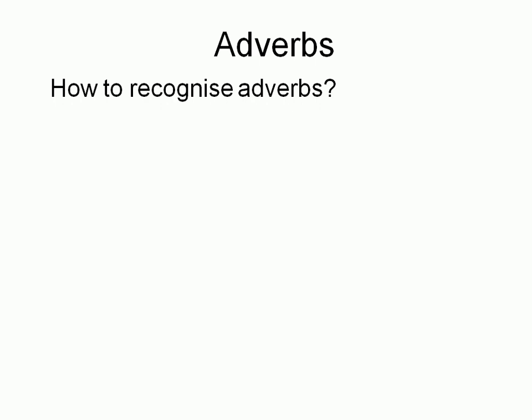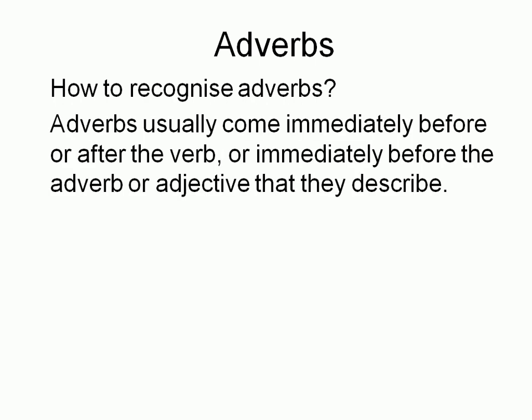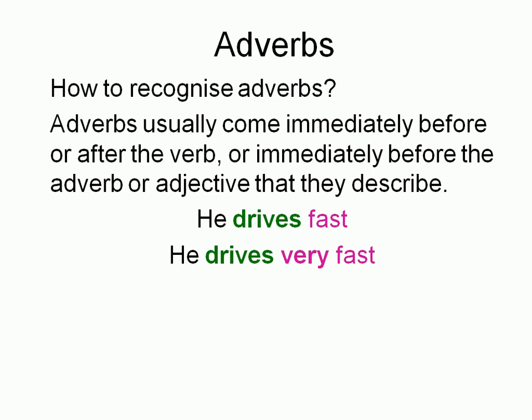Okay, how to recognize adverbs. Adverbs usually come immediately before or after the verb, or immediately before the adverb or adjective that they describe. For example, he drives fast. So fast comes immediately after the verb drives in this example.